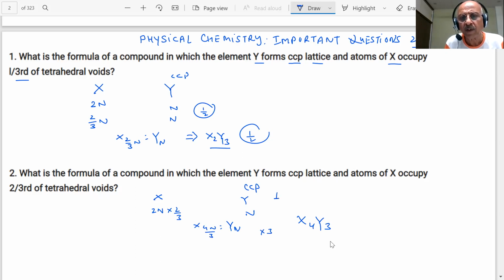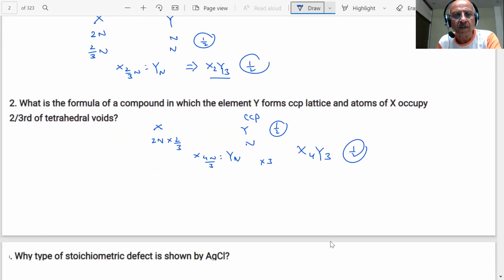So students, this formula, now they can ask, give octahedral voids or anything, because this is an important question. Such questions are given. All right, students.